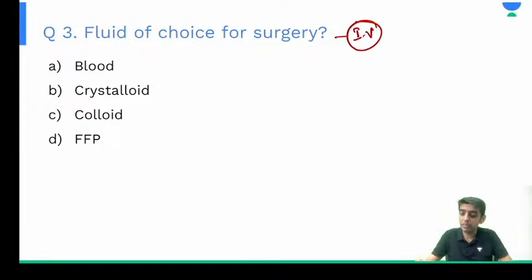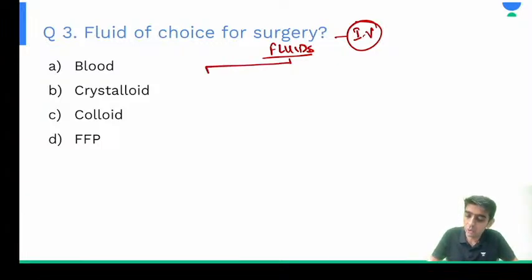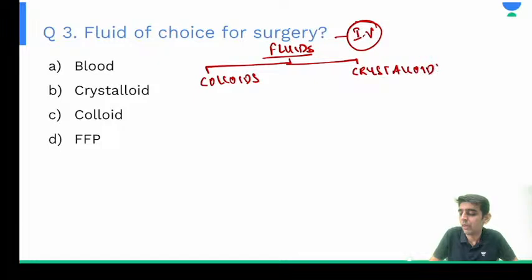Whenever we have discussed fluids, we have discussed them under two headings, right? Crystalloids and colloids. So what are the fluids that we discussed under colloids?